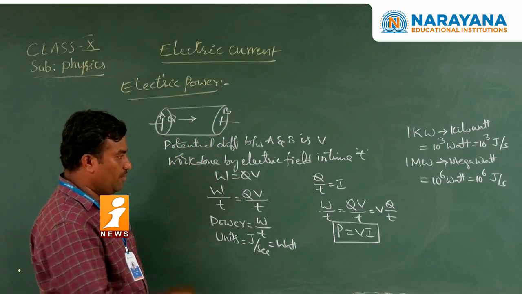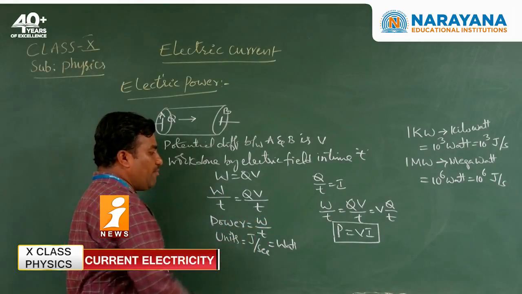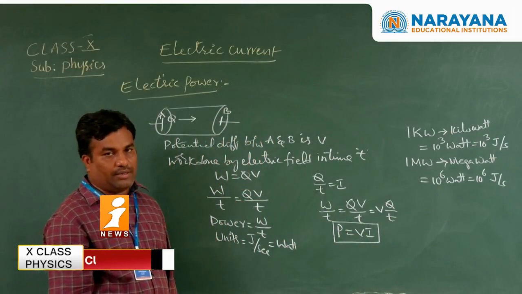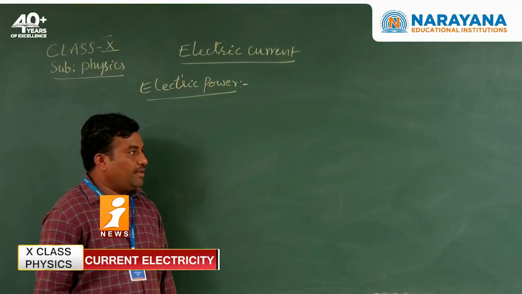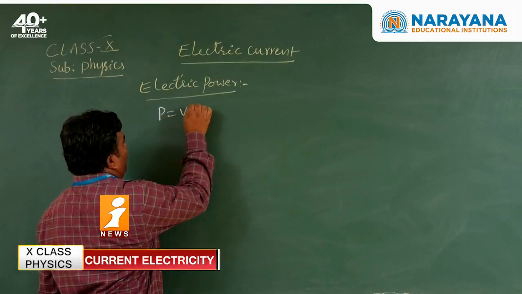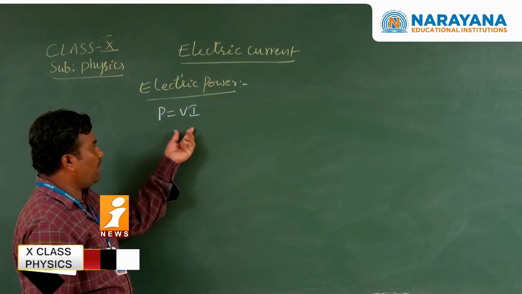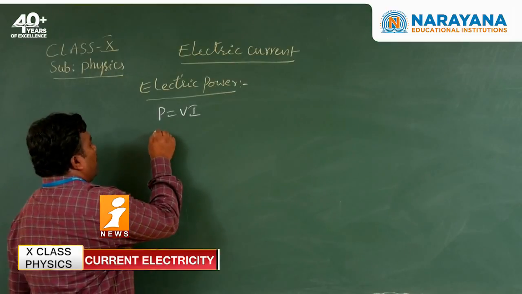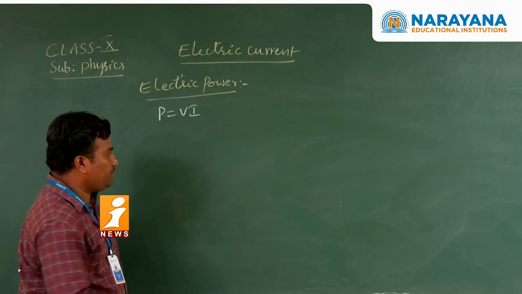Now, power generally means work done by time, or the product of potential difference and current, P equal to VI. This is called electric power. Continuing, we write power P equal to V into I, and next the expression of power in terms of I and R.